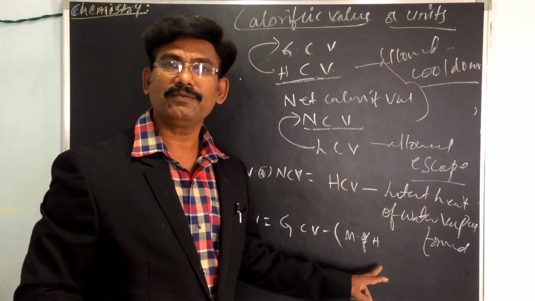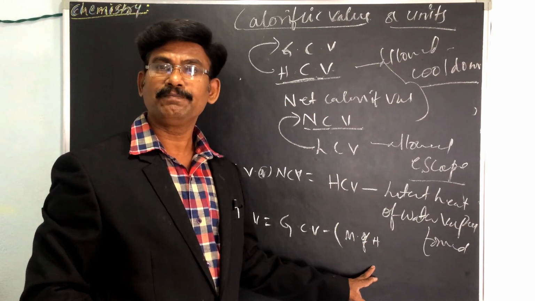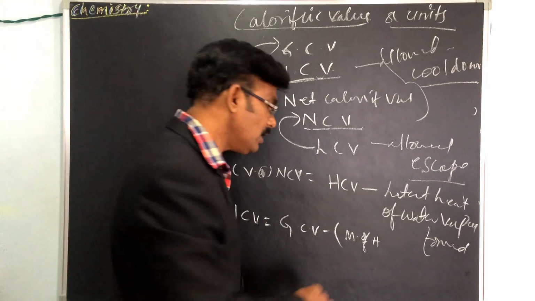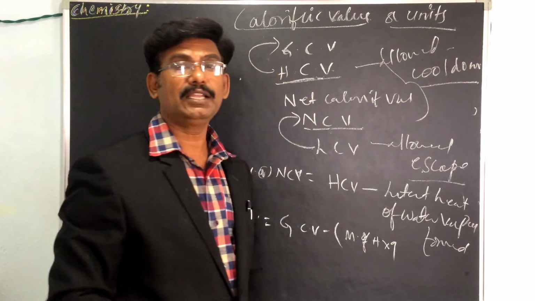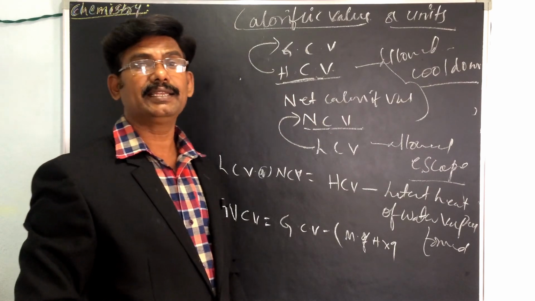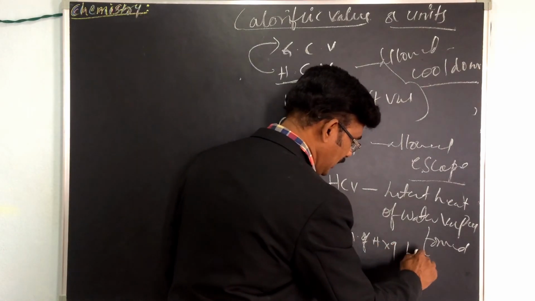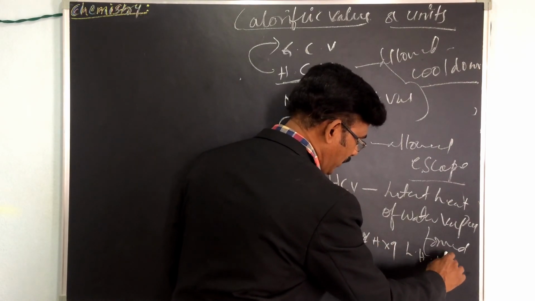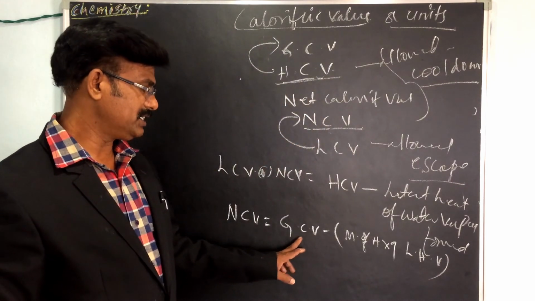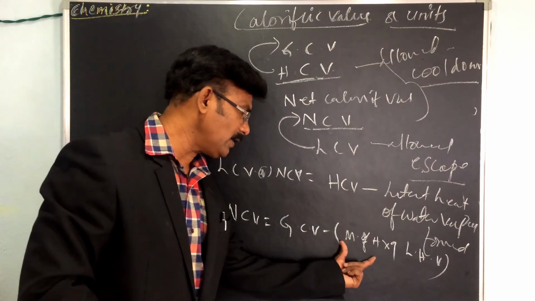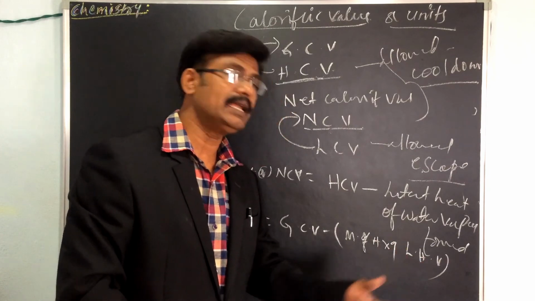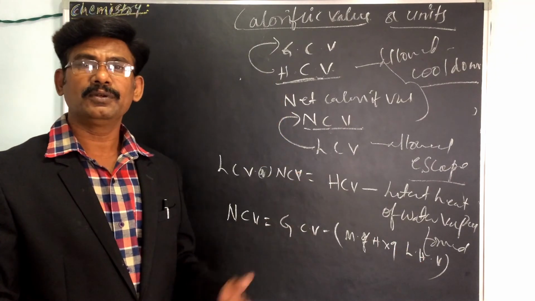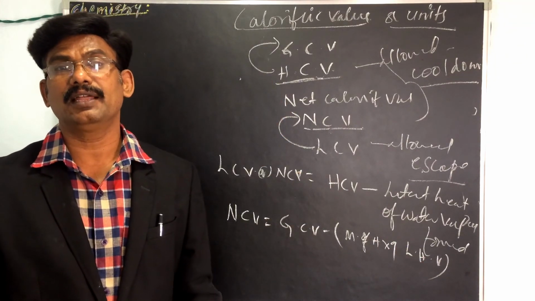So GCV minus mass of hydrogen into 9 into latent heat of water. This is the conversion.